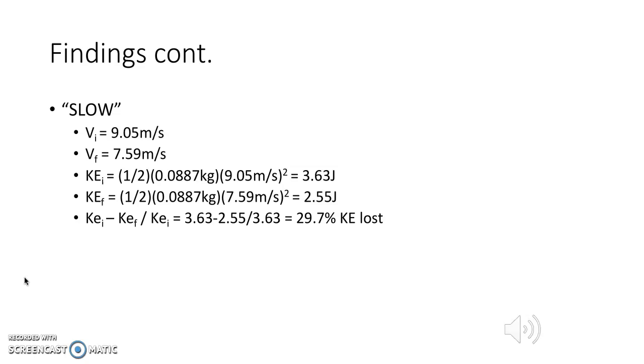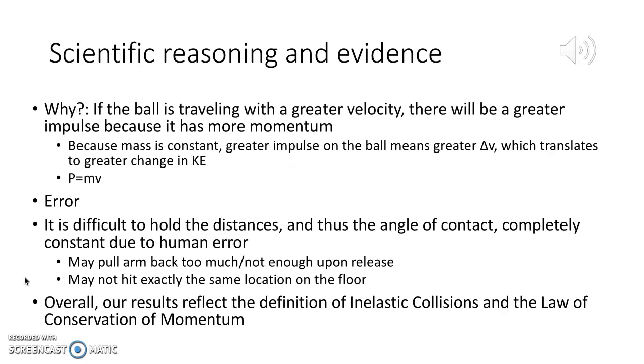Using the kinetic energy equation, 1/2 times mass times velocity squared, we were able to calculate an initial kinetic energy for the slow ball of 3.63 joules and a final kinetic energy of 2.55 joules. Using the same percentage loss equation, we are able to calculate that the slow ball lost 29.7% of its kinetic energy in its collision with the floor.